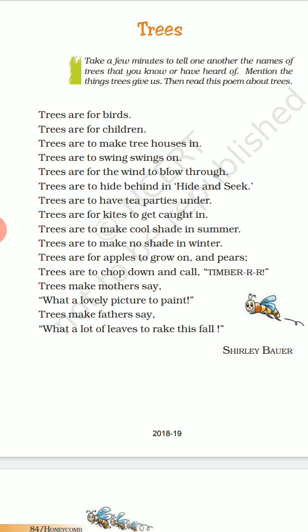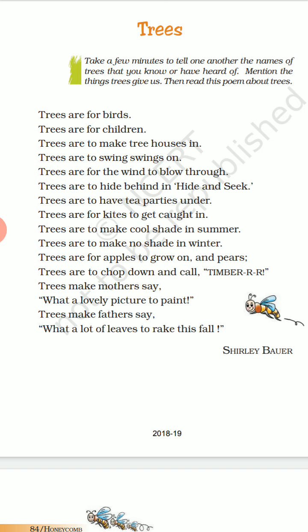Trees are for apples to grow on and pears. Trees are to chop down and call timber. Trees make mother say, "What a lovely picture to paint." Trees make father say, "What a lot of leaves to wreck this fall." Written by Shirley Baur. So I hope you have already understood the poem because it's very simple. Now let me do the explanation.